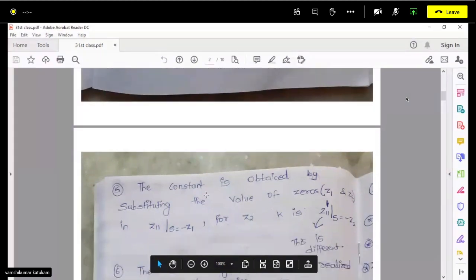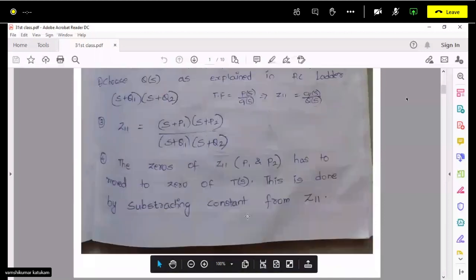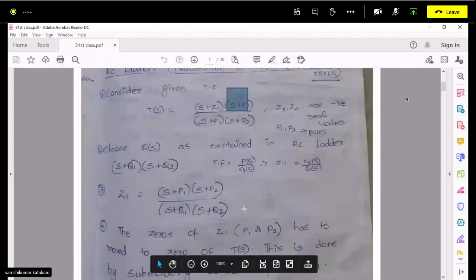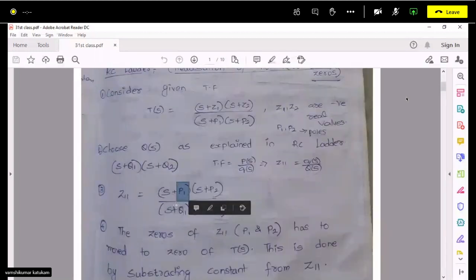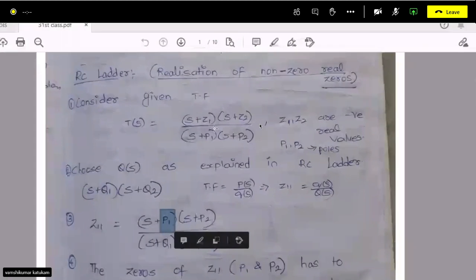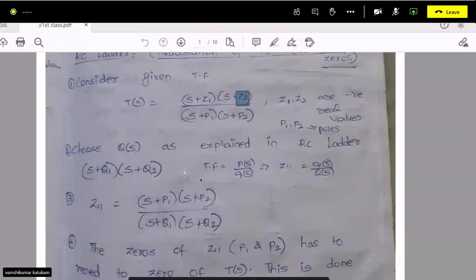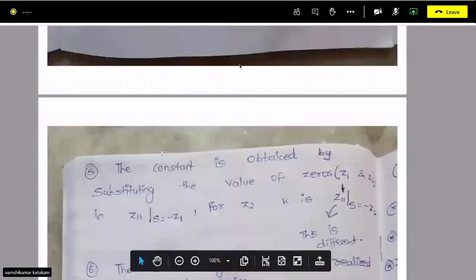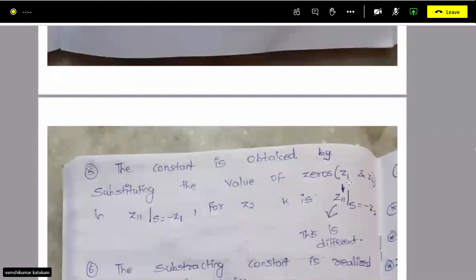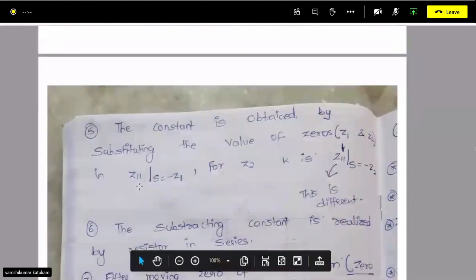So the constant is obtained by substituting the values of zeros Z1 and Z2, whatever the zeros are in your transfer function, into Z11.